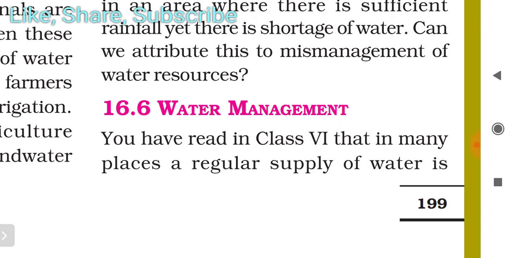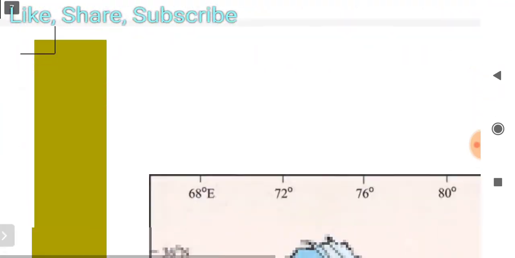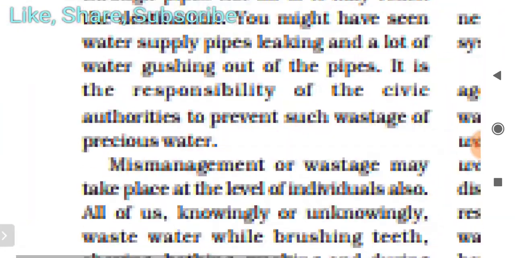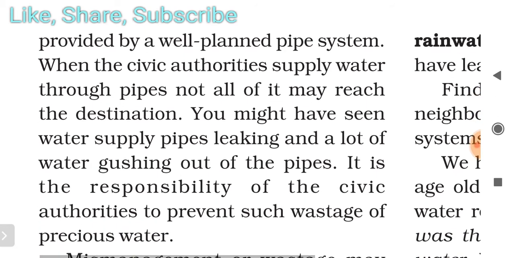You have read in class 6 that in many places a regular supply of water is provided by a well-planned pipe system. When the civic authorities supply water through pipes, not all of it may reach the destination.